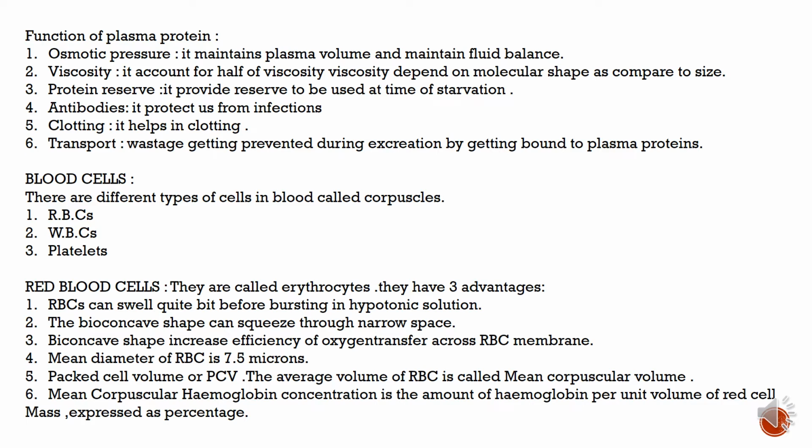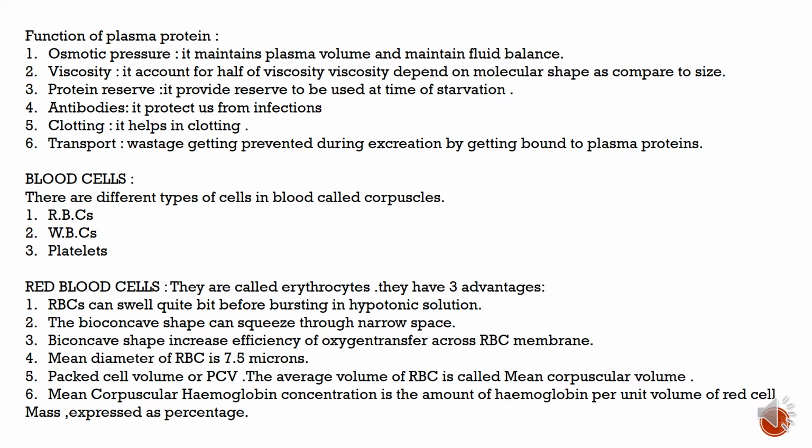protein. Blood cells. There are different types of cells in the blood that are called corpuscles: RBCs, WBCs, platelets. They are called erythrocytes. They have three advantages. RBCs can swell quite a bit before bursting in hypotonic solution. The biconcave shape can squeeze through narrow spaces. Biconcave shape increases efficiency of oxygen transfer across the RBC membrane.